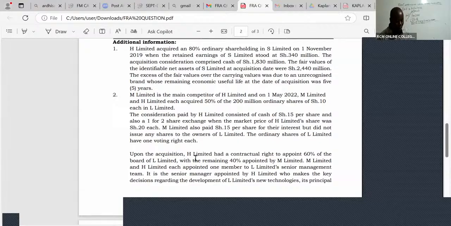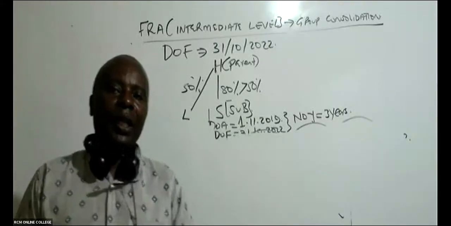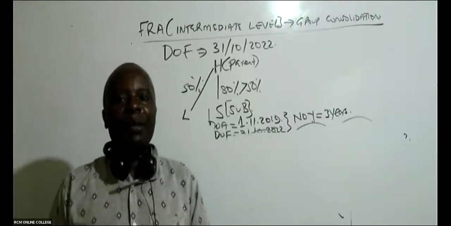Upon the acquisition, H Limited had a contractual right to appoint 60% of the board of L, with the remaining 40% being appointed by M Limited. Ladies and gentlemen, this semester, this examiner really messed up with my students big time.